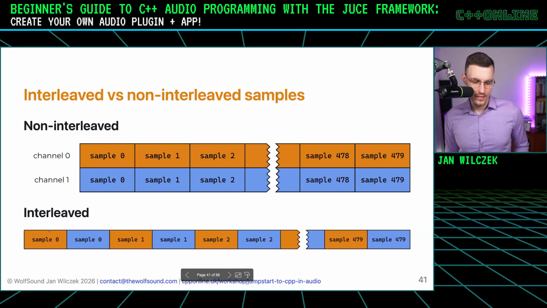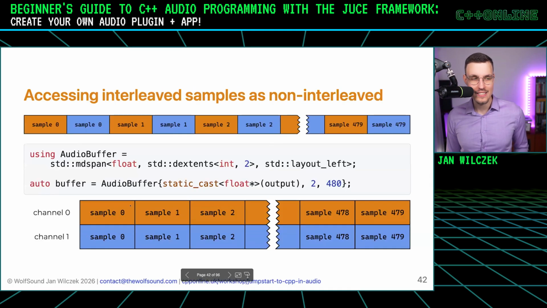But to be honest, we could process audio in this way, but it results in not very nice looking code. But what we can do to help us is we can use a neat C++23 class called mdspan. I'm sure you've seen span somewhere, mdspan is more popular, I think, among the research environments.